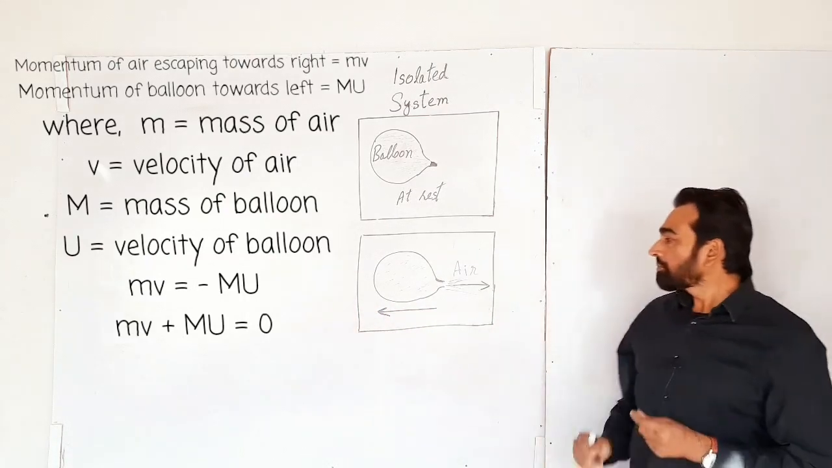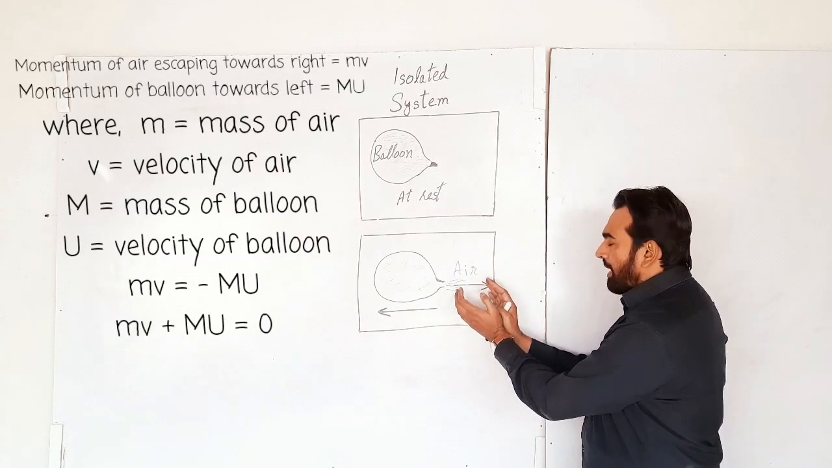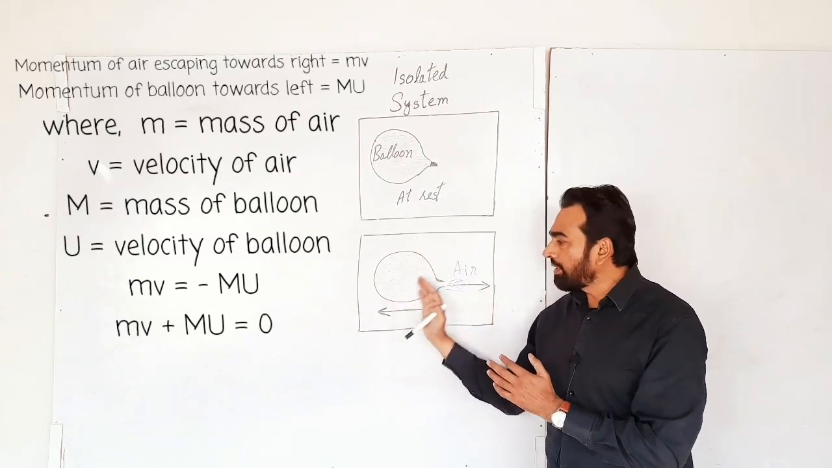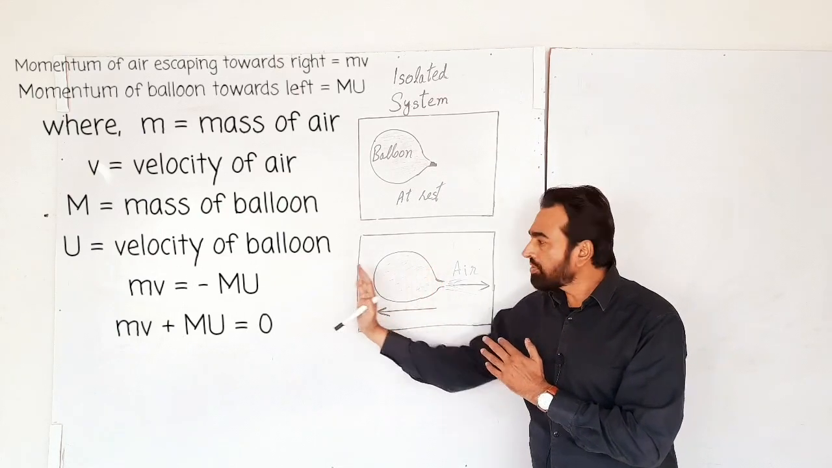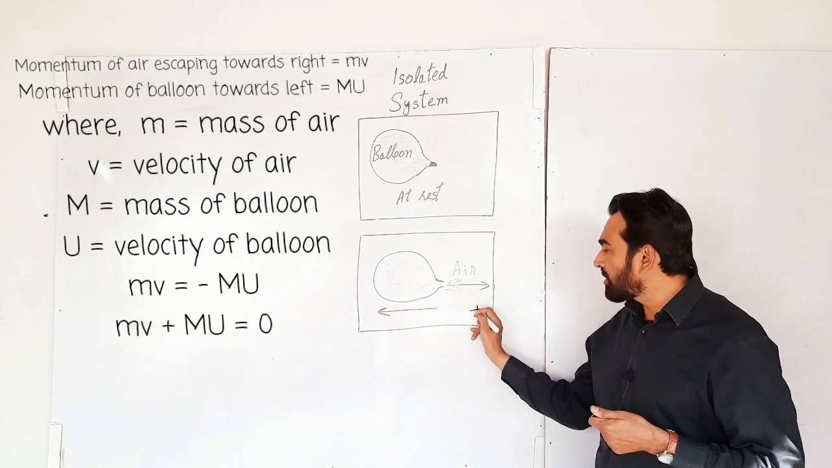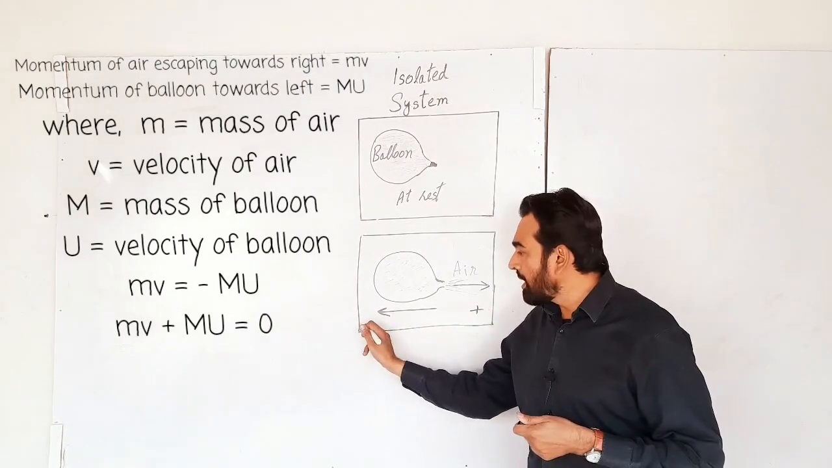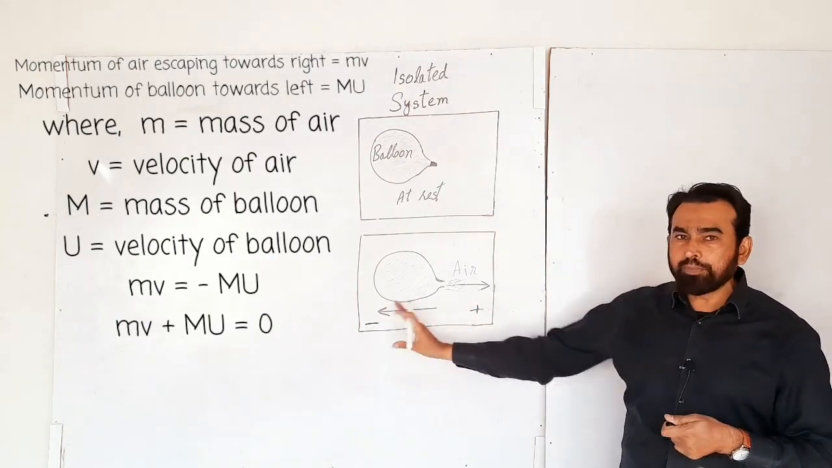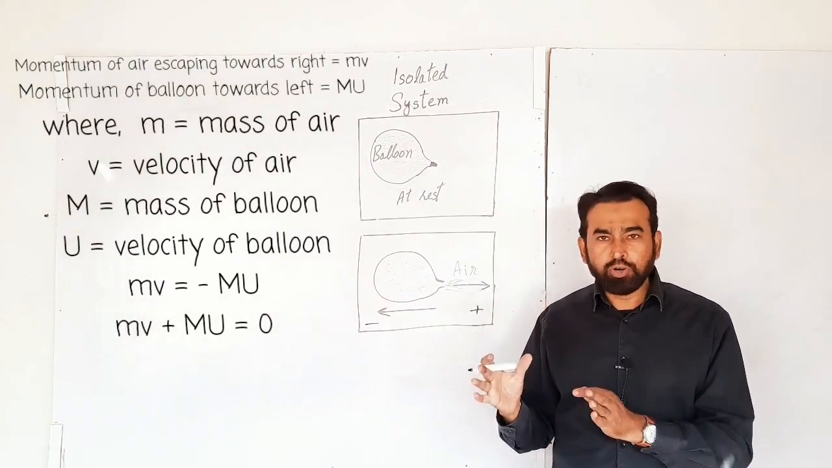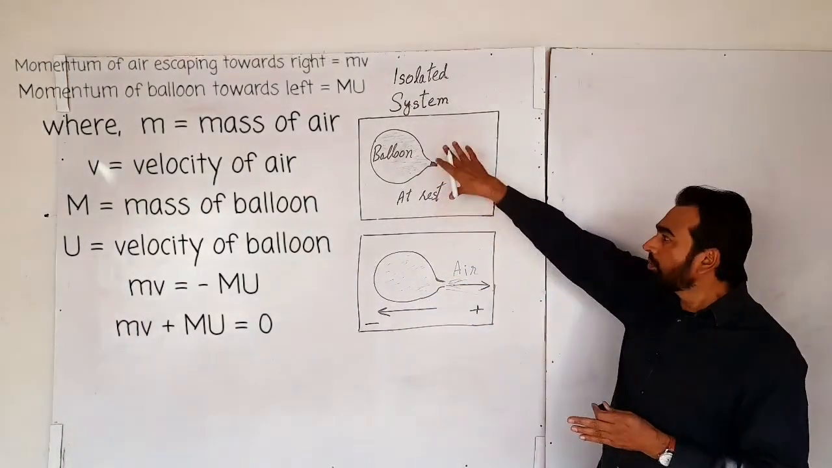Okay. Another very important thing which you have to understand here: if you are taking the momentum of air towards the right as positive, then you will have to take the momentum of the balloon which is moving towards the left as negative. So here we can say that this is the positive side, moving towards the right, positive momentum, and this is negative momentum. When you add up these two momenta, you will see that the resultant momentum will be zero.